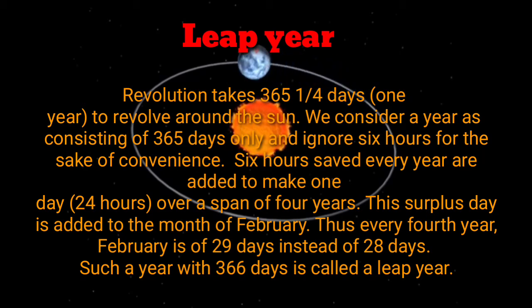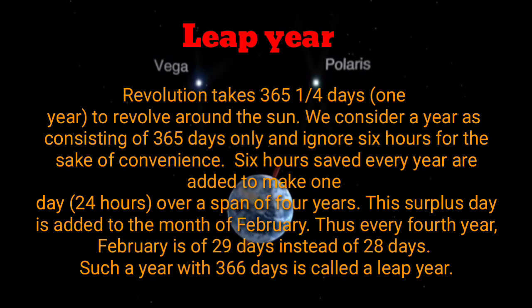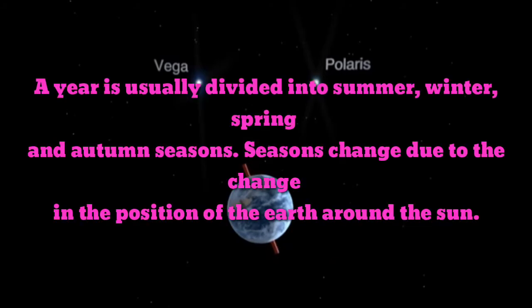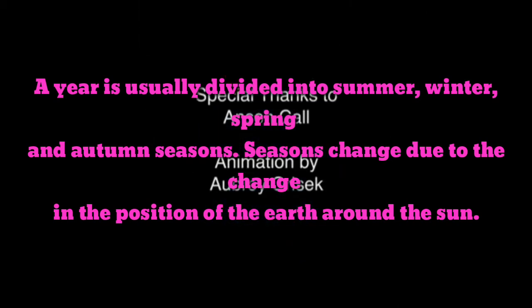Over a span of 4 years, this surplus day is added to the month of February. Thus, every 4th year, February is of 29 days instead of 28 days. Such a year with 366 days is called a leap year. A year is usually divided into summer, winter, spring, and autumn seasons. Seasons change due to change in the position of the earth around the sun.